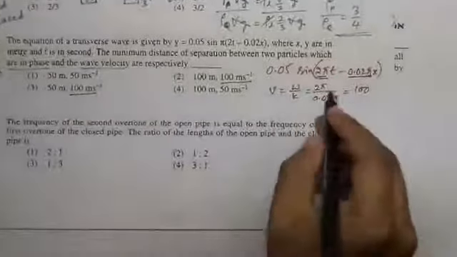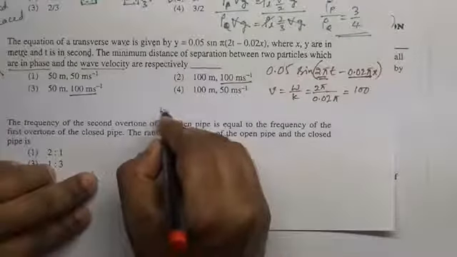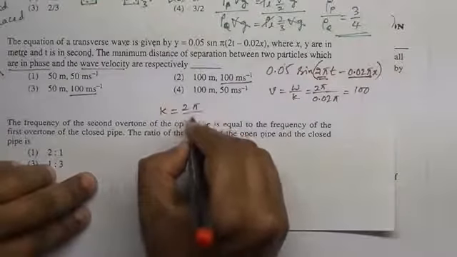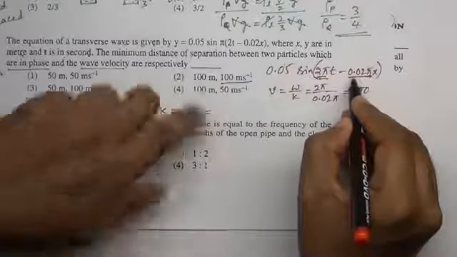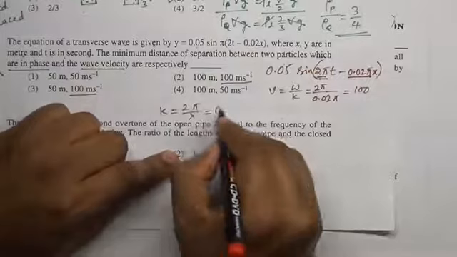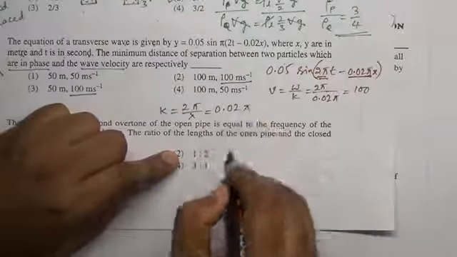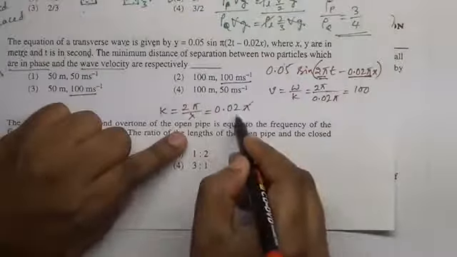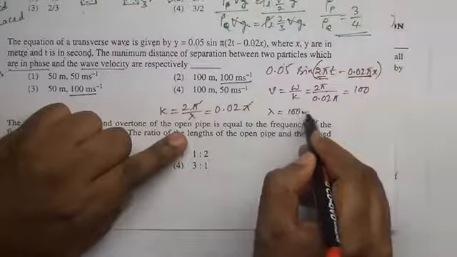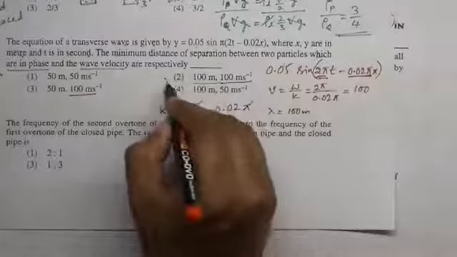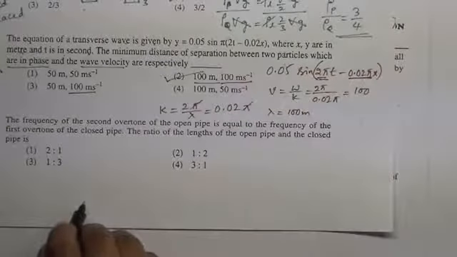And lambda is with k. k equals 2 pi by lambda, whereas in the given problem, k is 0.02 pi. Pi cancels. Lambda equals again 100 meters. So 100 meters, second option.